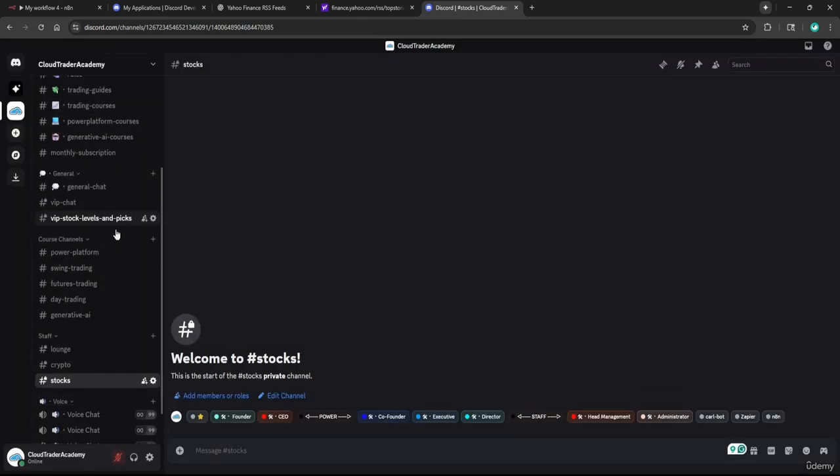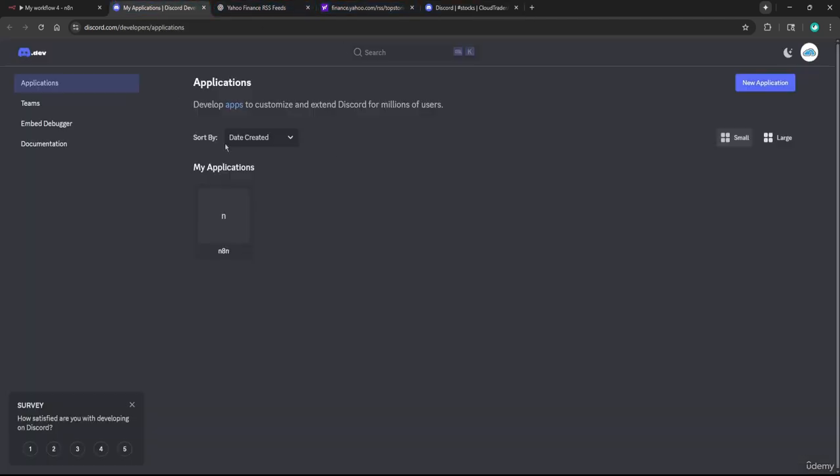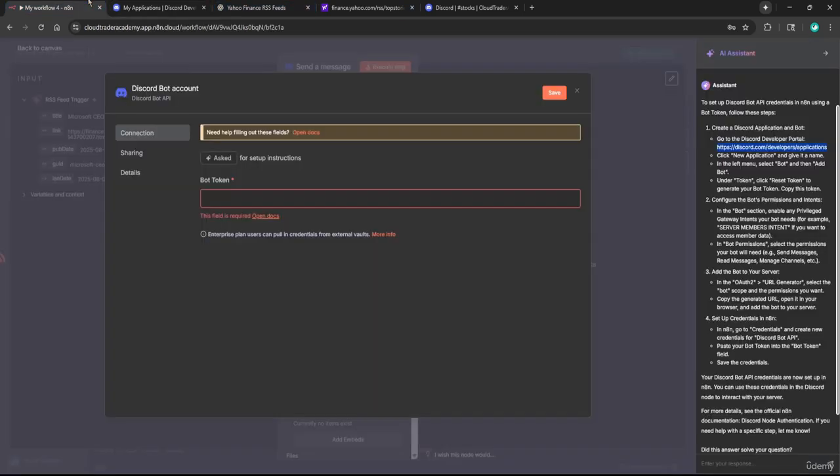So what I'm going to do is I'll leave this as blank. I'm not going to do anything else. I'm going to head back to our Discord application, and actually let's refer back to n8n. Let's see what the next steps are. I'm going to assume they want us to create an application. Let's go look at these settings. It says create a new application and give it a name.